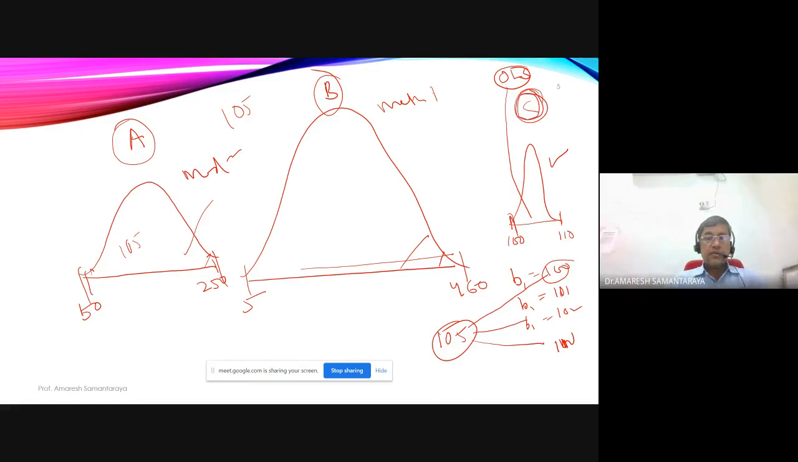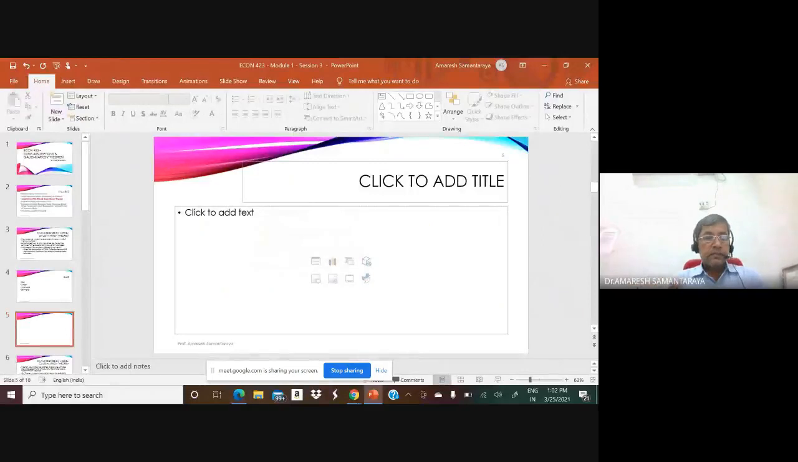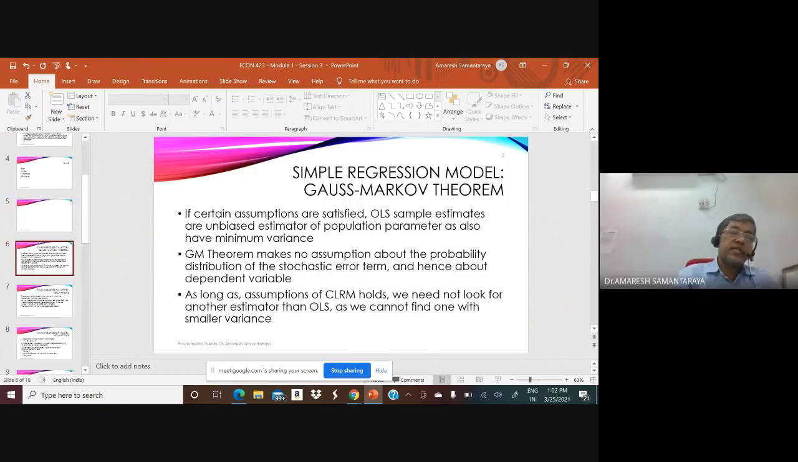So that's how the Gauss-Markov theorem is very important for us. Okay. But the Gauss-Markov theorem is telling one thing. It is telling provided the assumptions are satisfied. If the classical linear regression model assumptions are satisfied, then OLS is BLUE and you need not look for any better option. Okay.